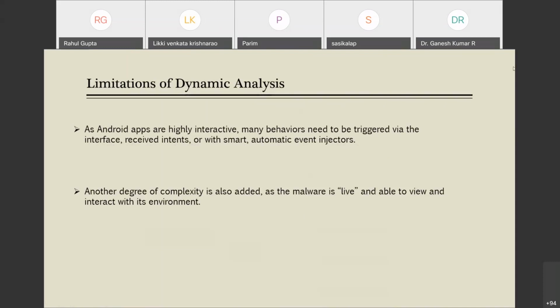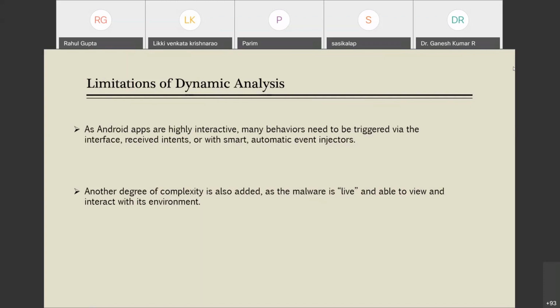So there are some limitations of dynamic analysis also. What are the limitations? As Android apps are highly interactive, many behaviors need to be triggered via the interface, received intents, or with smart automatic event injectors. What I meant to say is, you have to execute each and every functionality of an app. So you need smart injectors so that every event is invoked, so that you could